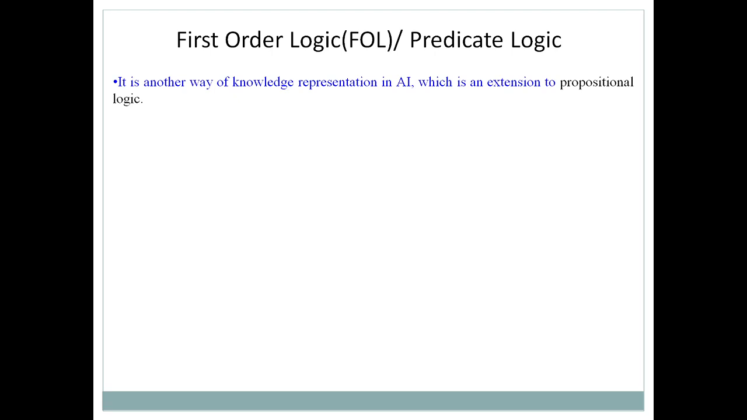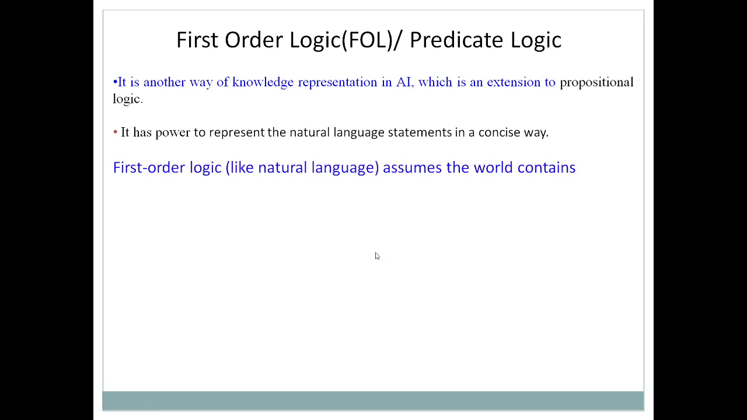So predicate logic is also called first order logic. It is another way of knowledge representation, which is an extension to propositional logic, because propositional logic has some limitations. In order to overcome those limitations, more functionality is added to propositional logic, and a new type of logic comes, and that is predicate logic. This predicate logic has the power to represent natural language statements in a concise way, and propositional logic is restricted to facts, it can represent only the fact.